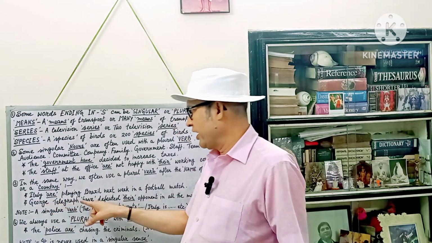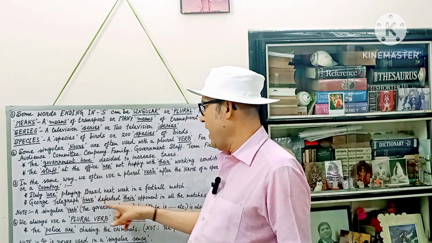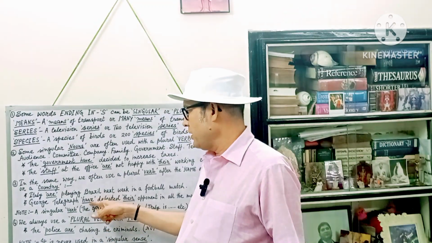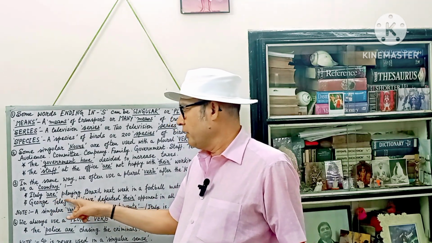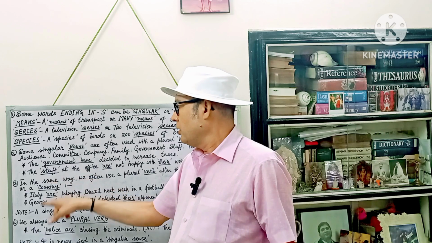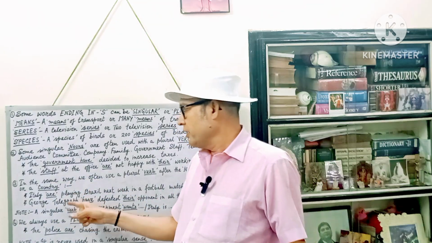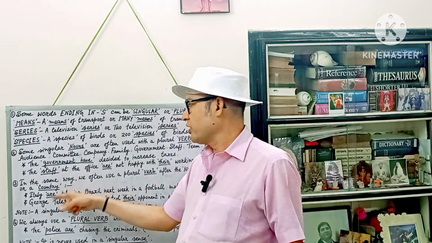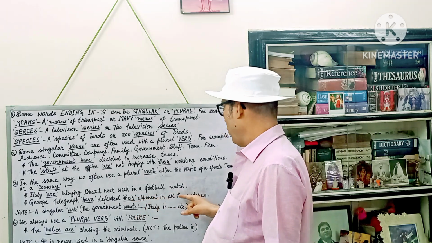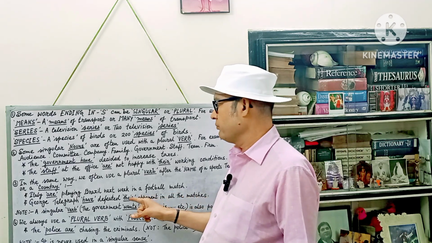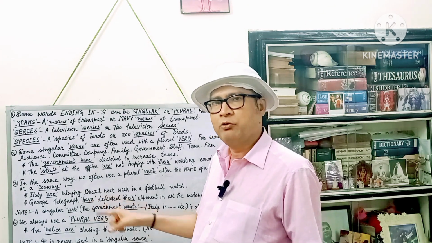Next, George Telegraph. It's also the name of a team. George Telegraph have defeated. Look, this auxiliary verb have is used here. That means George Telegraph here is used as a plural noun, because there are many members in this particular team. George Telegraph have defeated their opponent in all the matches. These are all underlined. Why? To highlight these words so that you remember.